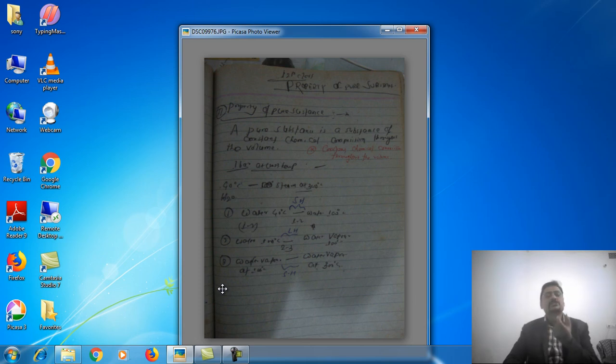So this is the first stage of heating in which the temperature of water increases but there is no phase change. Such a heating process is called sensible heating process, and whatever heat is supplied during this process is called sensible heat.